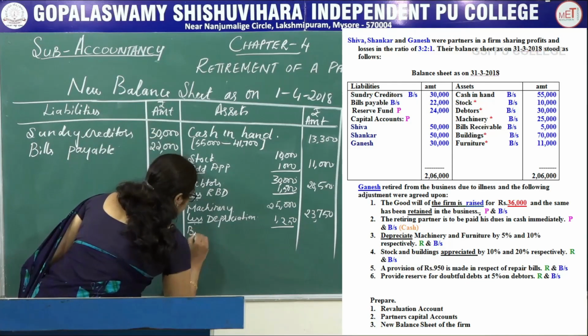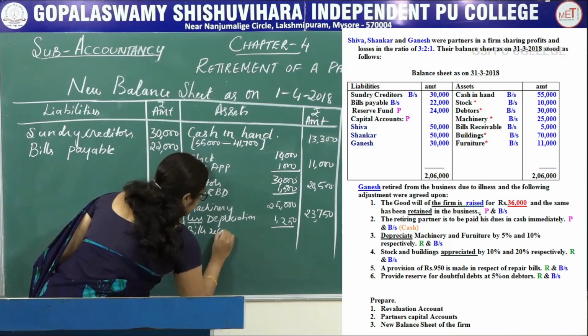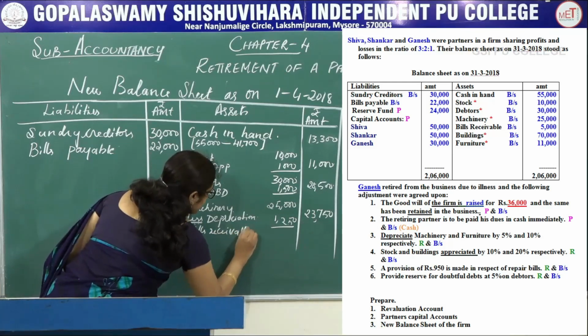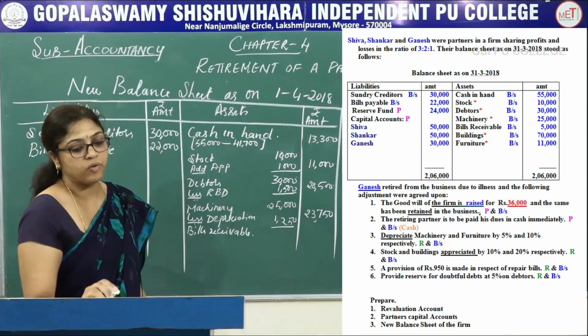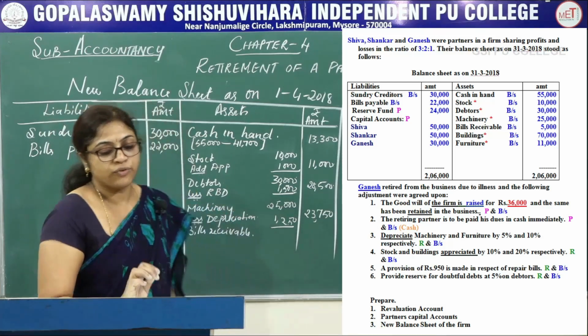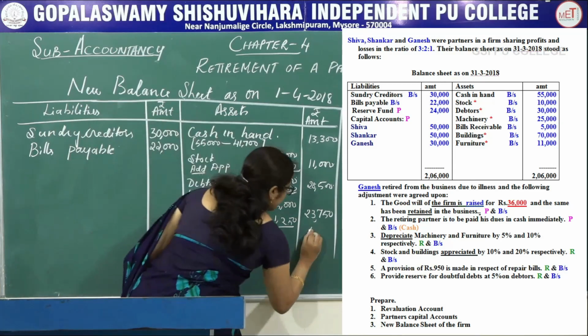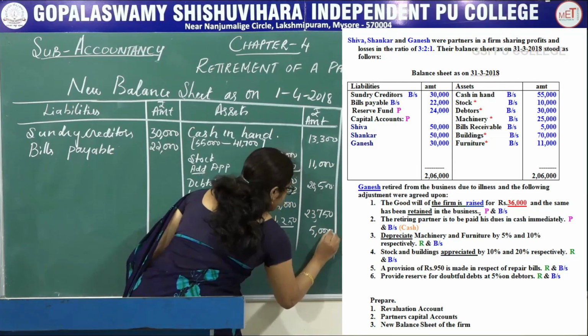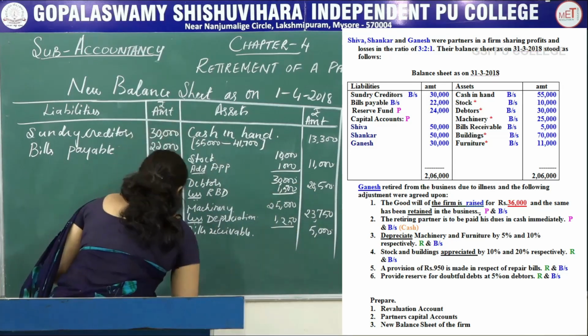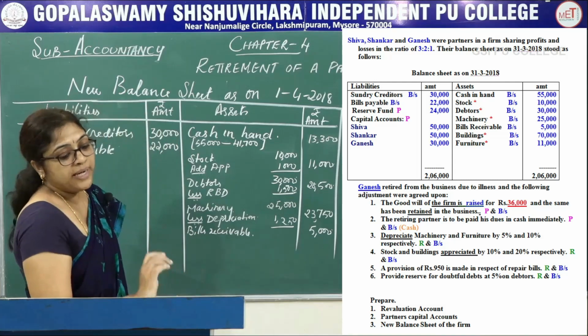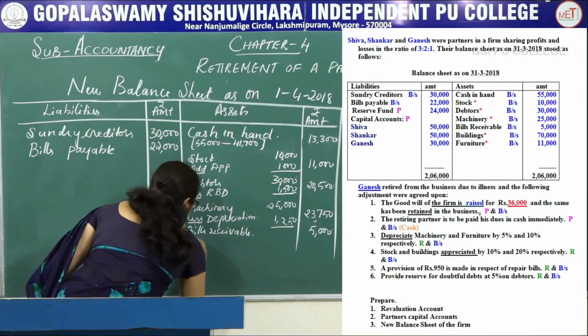Write down bills receivable. What is the actual bills receivable amount given in the balance sheet? 5,000. Next, building amount. Buildings.